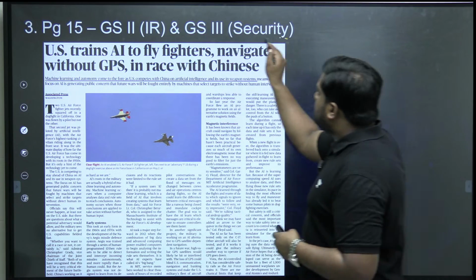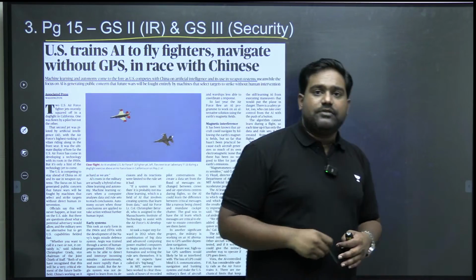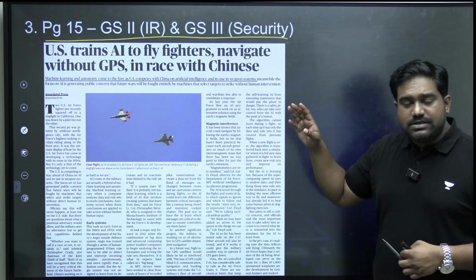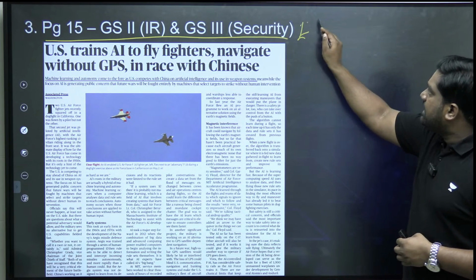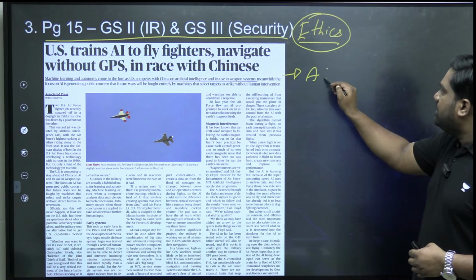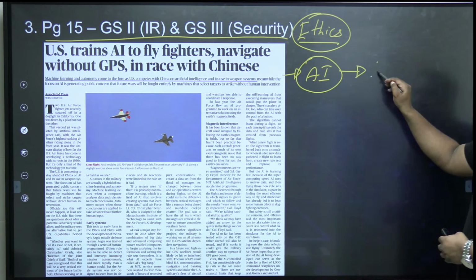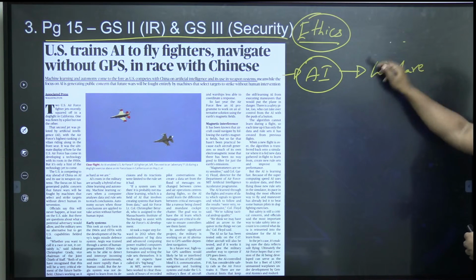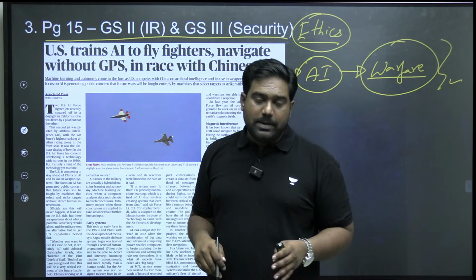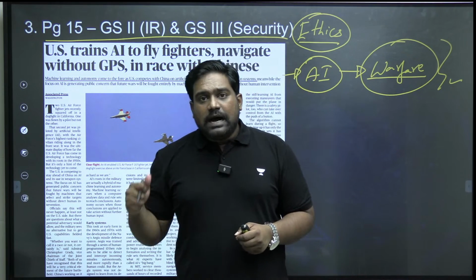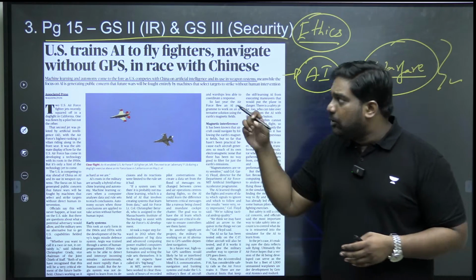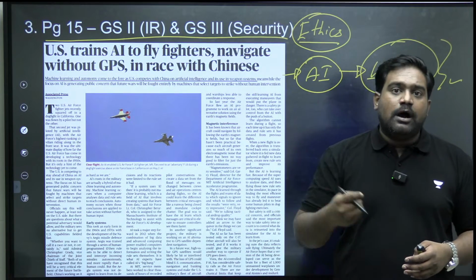Now let's look at the next important article from page number 15. The article is relevant for international relations, internal security, and as well as for ethics, because this article is dealing with AI in warfare, the usage of artificial intelligence in military hardware, in military technology. The article is referring to the ongoing competition between the US and China in deploying AI into military hardware.